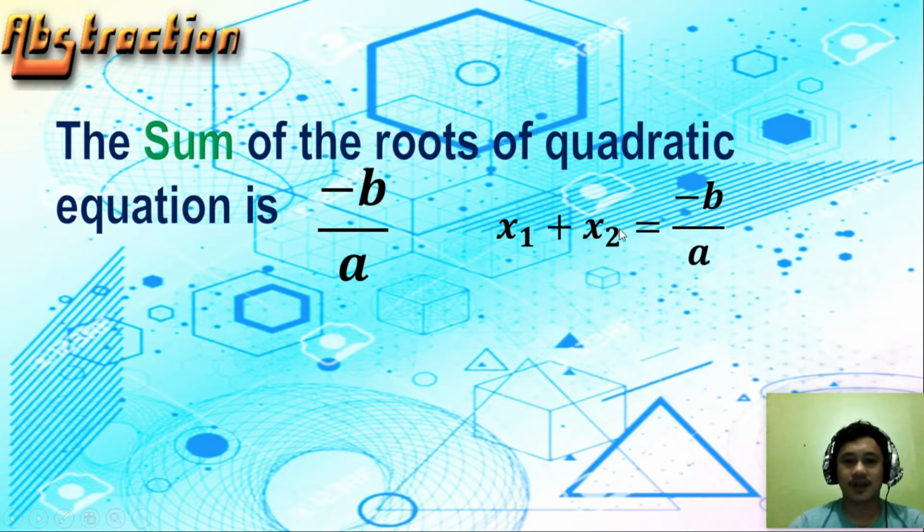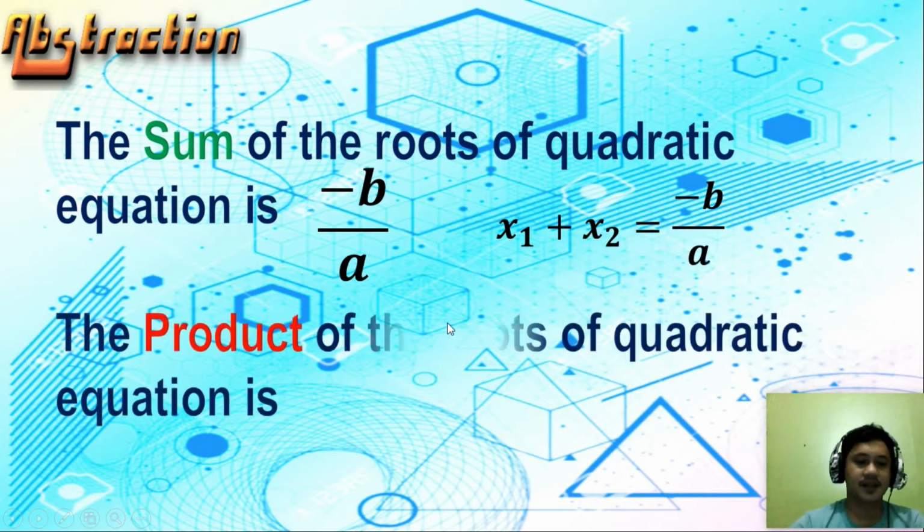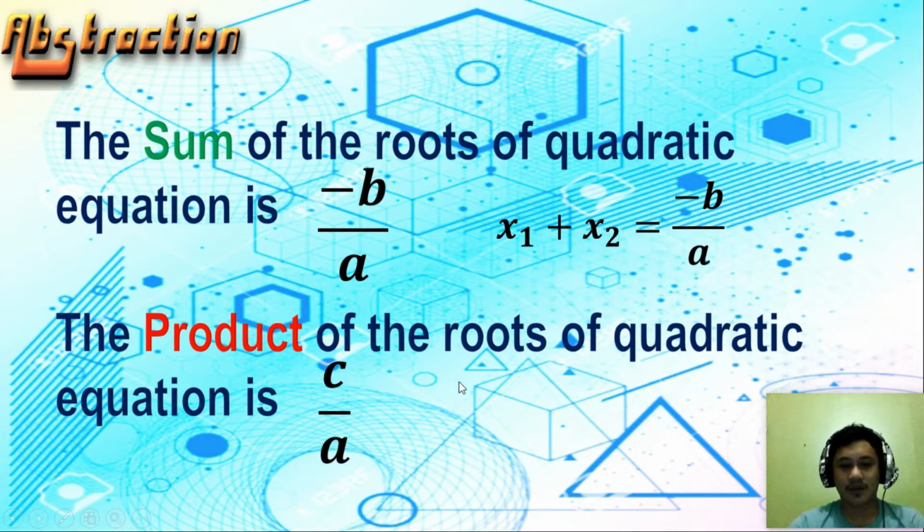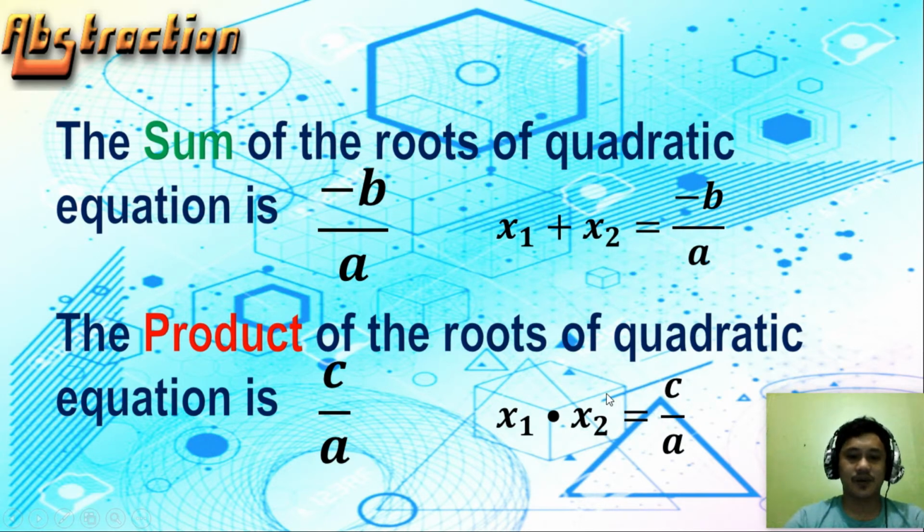And kapag ginamit naman natin yung formula, that is negative b over a. Next, the product of the roots of the quadratic equation is c over a, or this is x sub 1 times x sub 2 is equal to c over a. Again, kapag kinuha po natin yung roots ng ating quadratic equation, kapag pinag-multiply po natin yun, that is the product of the roots of that equation. Okay? So, papakita ko po kung paano nakuha yung negative b over a, the sum of the roots, and the product of the roots, which is c over a.